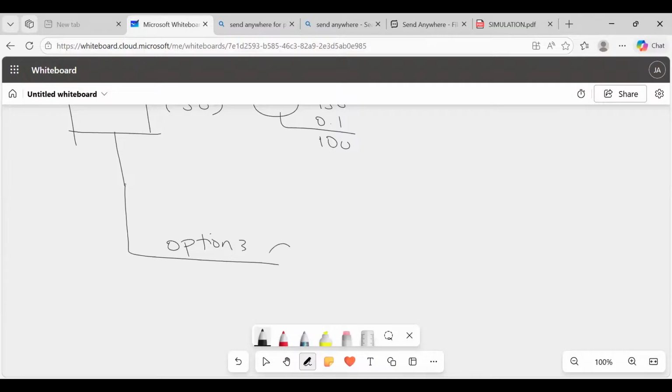Option number 3. When I go for option number 3, straight away I know there are 2 possibilities ahead of me. Which possibilities are these? Competition, no competition. And they are probabilistic, so I have to capture them from a circle. The competition, they have said, is 0.7, and no competition is 0.